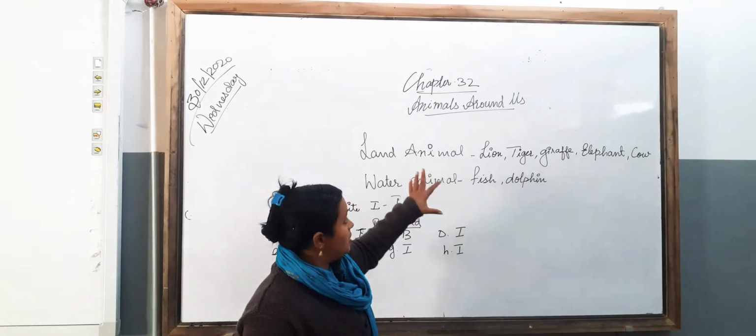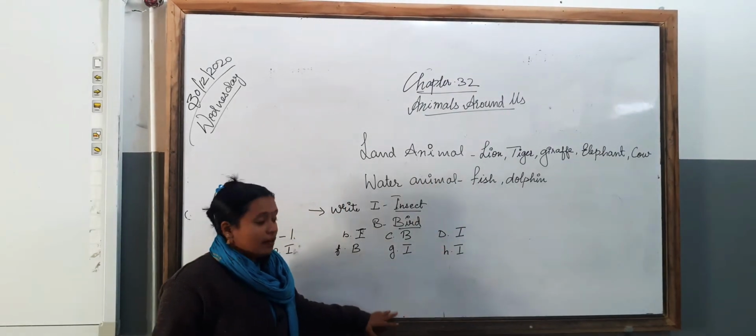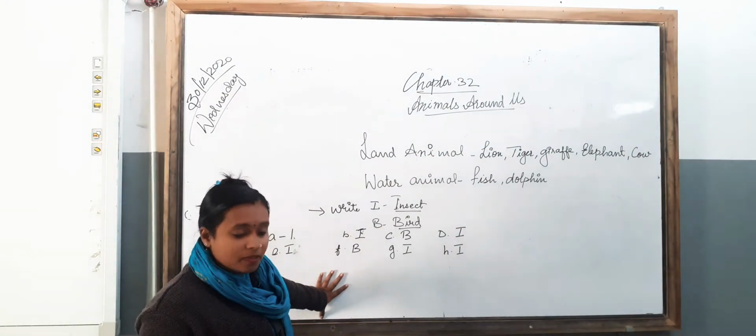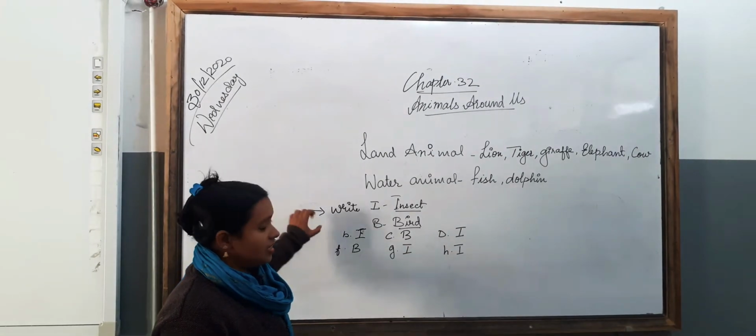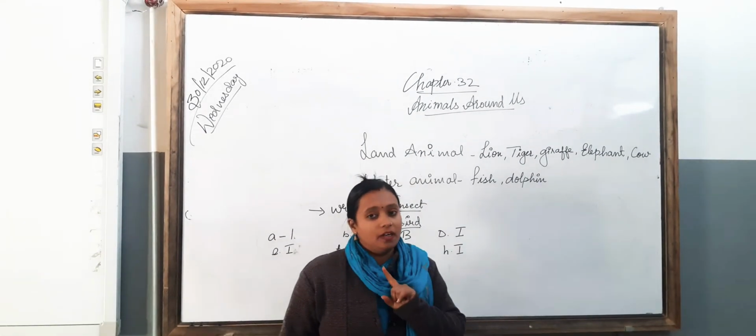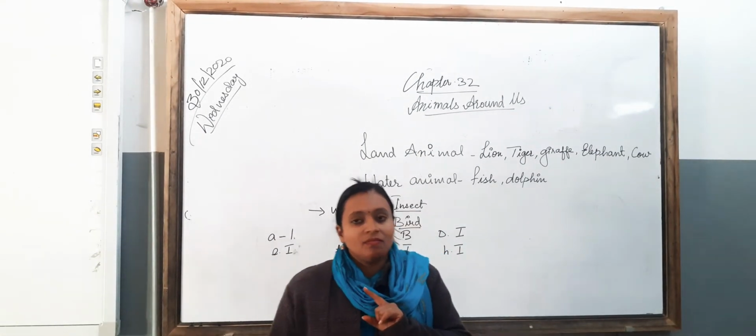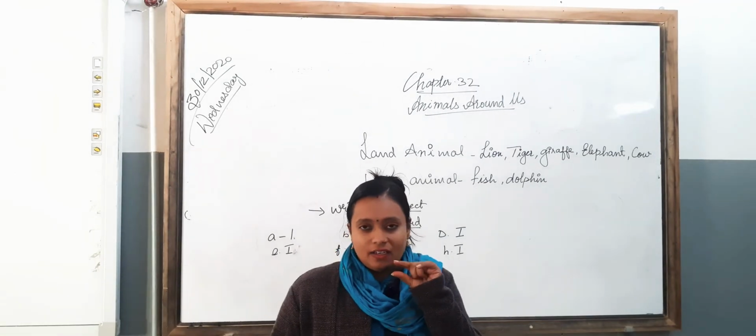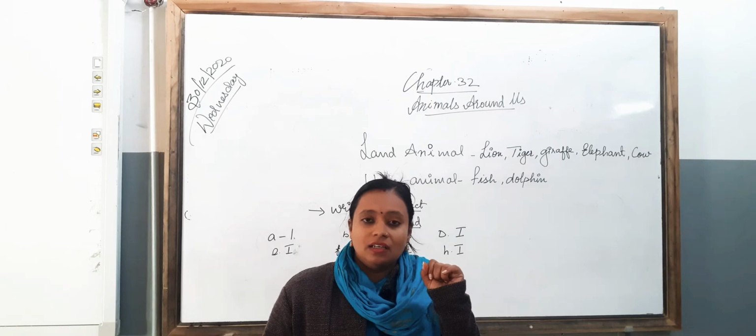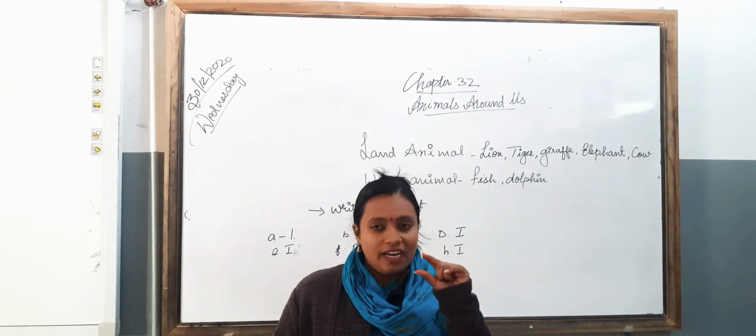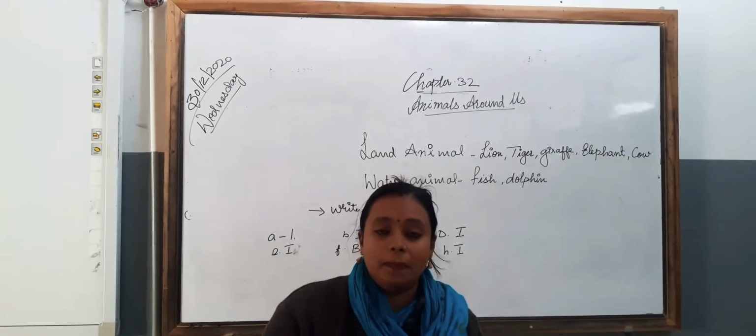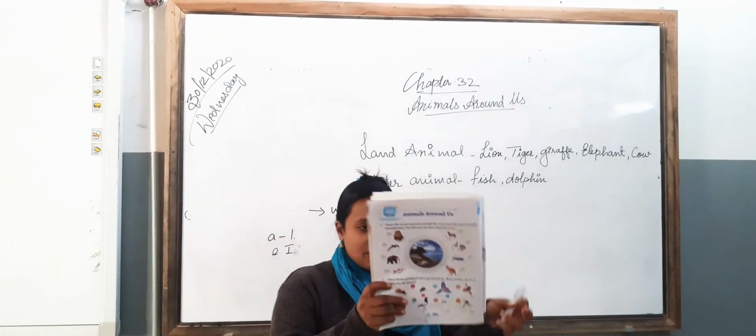In your book, chapter number 32, it is there. There are two things described in that chapter. The second one is that you have to write I for insect and B for bird. You all know what insects are? Yes, insects are very tiny, or it can be a big one. Birds are not very tiny. So you all know the difference between birds and insects.